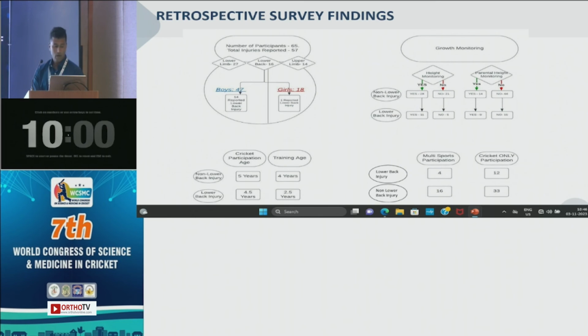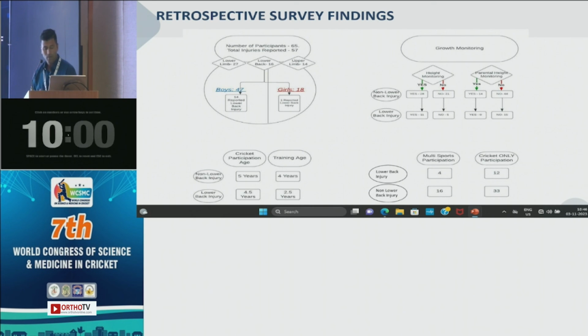Another important part was the comparison between the cricket age, playing participation age, and training age. As you can see, non-injured bowlers had just a 1 year difference between the training age and playing age, whereas the injured bowlers had a training age 2 years lower compared to their playing age. And this is a critical point. If your training age is less, that means you are obviously less trained. Your physical capacity to handle the workloads and exposure of the higher level of cricket is going to be limited compared to those who are well trained.